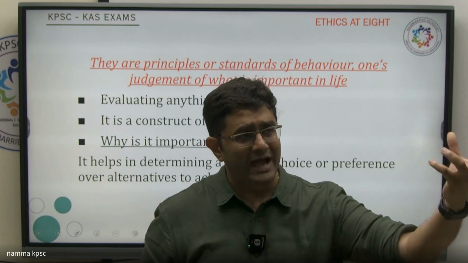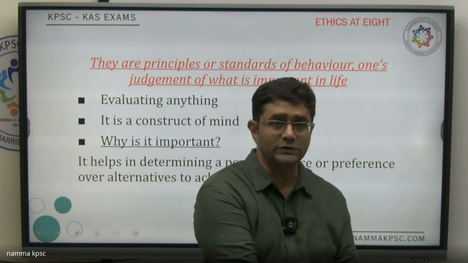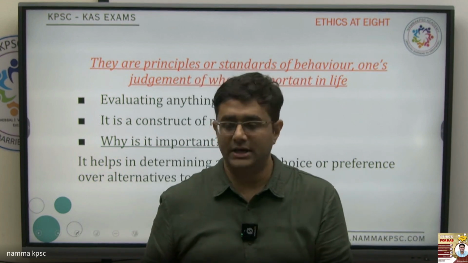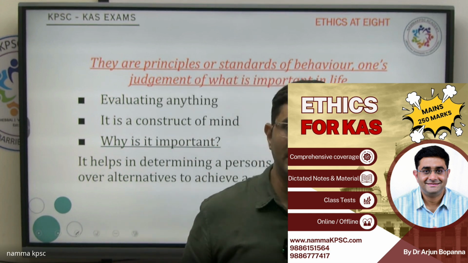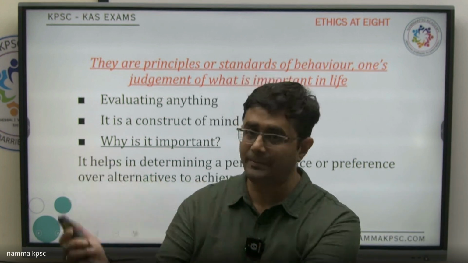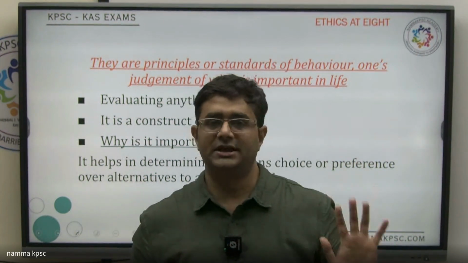Now, what are these values? It varies. Why does it vary? Because the sources of these values are different. If I grow up in a vegetarian family, a Brahmin family, my value system will be shaped by that family, and therefore my conduct will be vegetarianism.